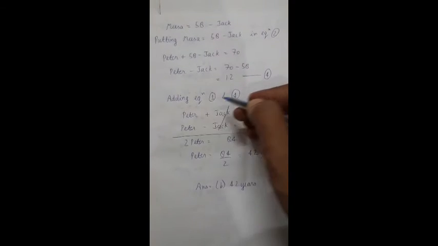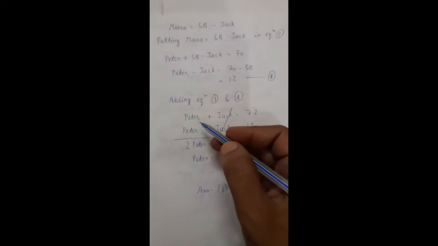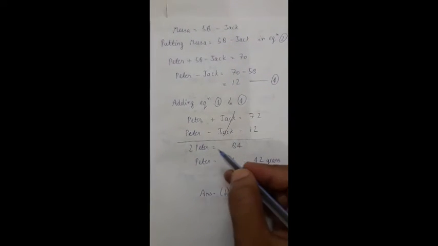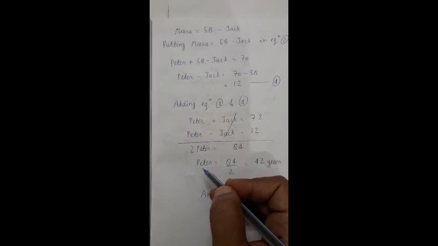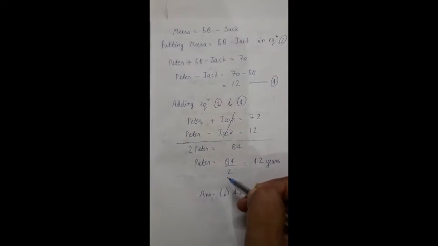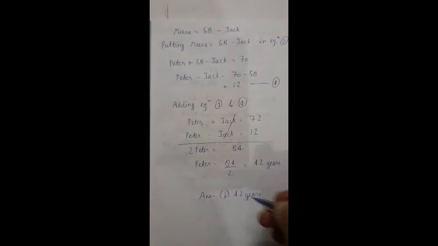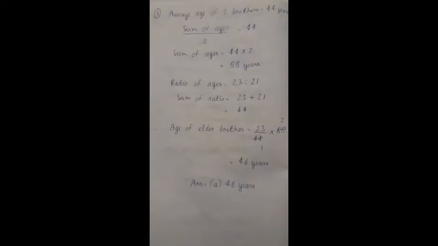Now we will add equation 1 and 4. So what we will get? We will get Peter plus Jack equal to 72, Peter minus Jack equal to 12. Jack and Jack will be cancelled. We will get 2 Peter equal to 84. That means Peter equal to 84 upon 2. We will get 42 years. That means answer will be B part, 42 years.